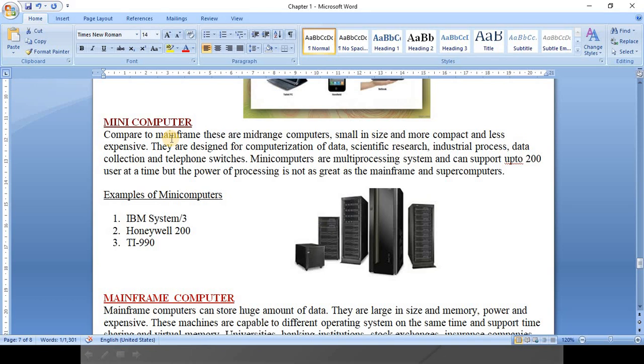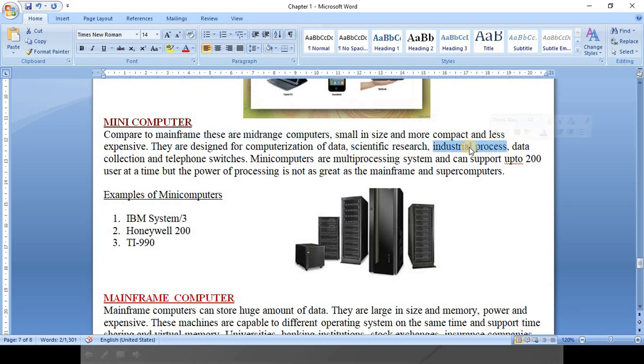So minicomputers are basically mid-range servers which are more powerful than microcomputers, but less powerful than mainframes, right? Compared to mainframes, these are mid-range computers, small in size, more compact and less expensive, but more powerful than micro. They are designed for computerization of data, right?